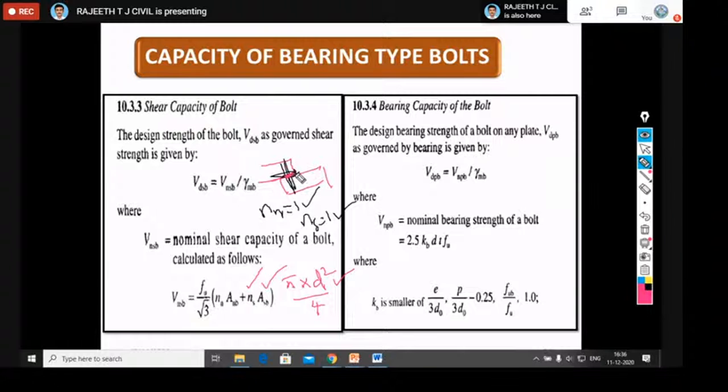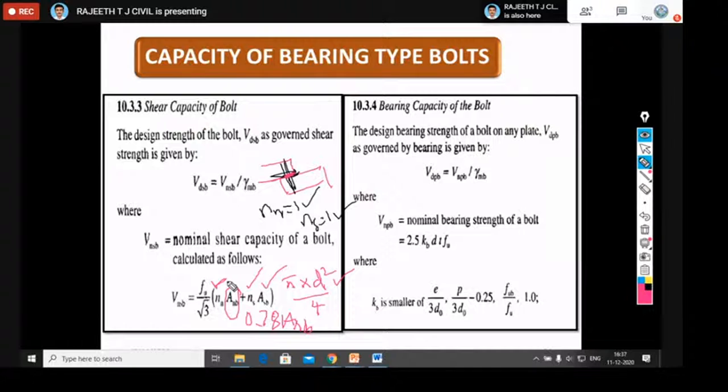Whereas, assume that for the same case the threaded portion is given. I have shown the ordinary bolt in the last slide, where we have the thread portion and shank portion. From the shank portion, to make the threads, they remove some portion of the area. So for that we need to reduce the area. The area becomes 0.78 times, so 78% of Asb we should take for Anb. Correspondingly, if the number of planes is 2, and you are getting the threaded portion in both planes, then you should take nn equal to 2. If you're not getting the threaded portion, whatever information they give, according to that you should take.